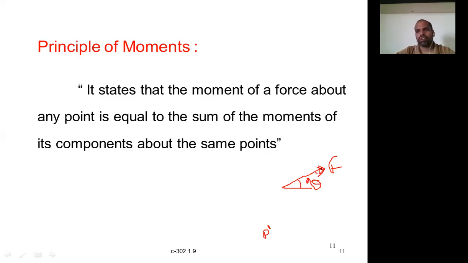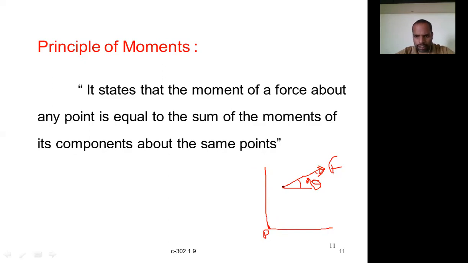So what do I have to do? The moment of a force about any point is equal to force into perpendicular distance. What is the force here? F is the force. And what is the perpendicular distance? You have to calculate it. So let us say this is the point here. For example, I am making this line.